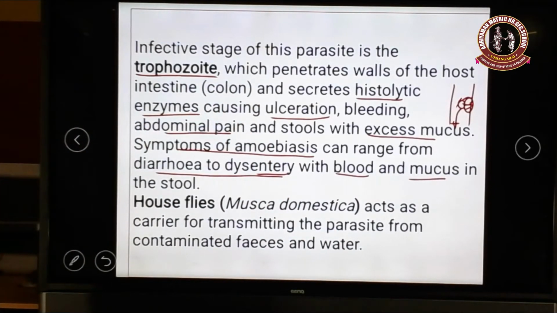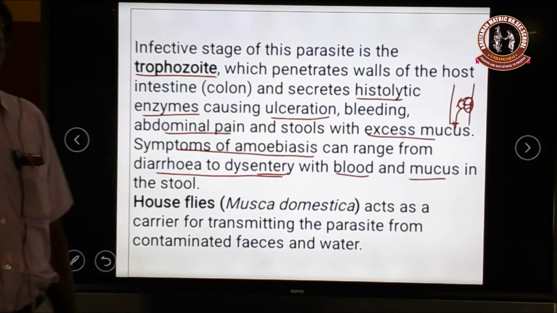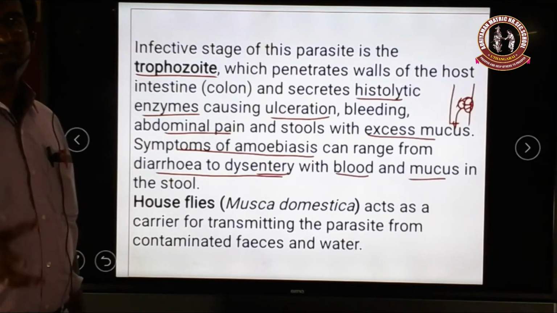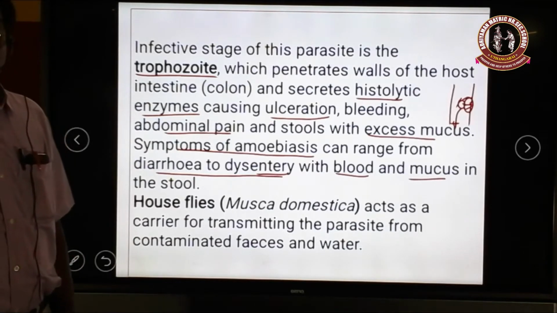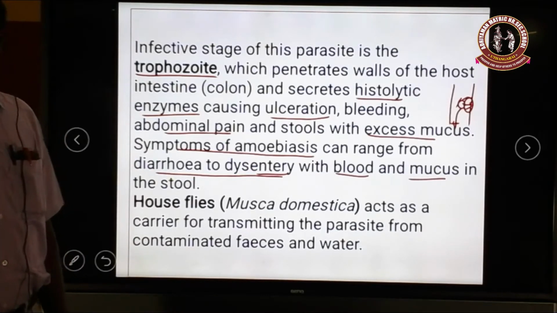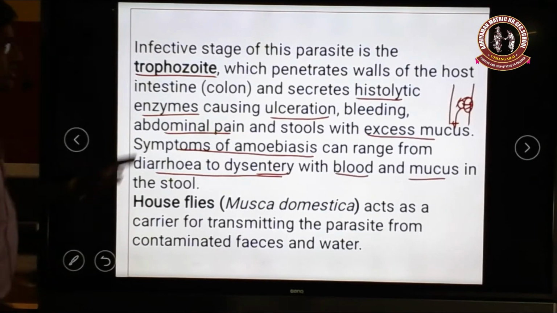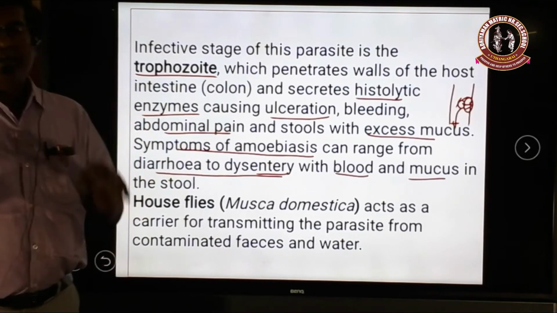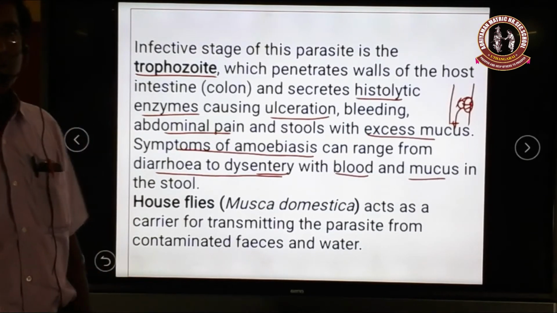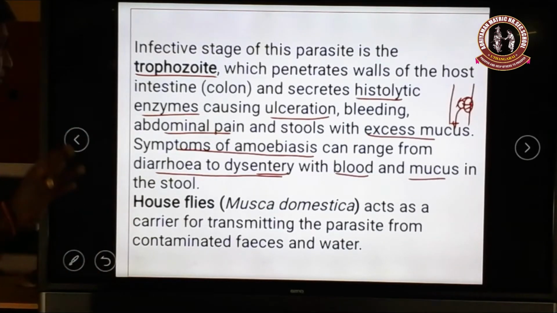When Entamoeba histolytica enters and causes dysentery with mucus and blood in the stool, it is called amoebic dysentery. It is a most dangerous disease, with severe abdominal pain and bleeding, and mucus also comes out with the stools. How does this amoebic dysentery spread from one person to another? By a vector.